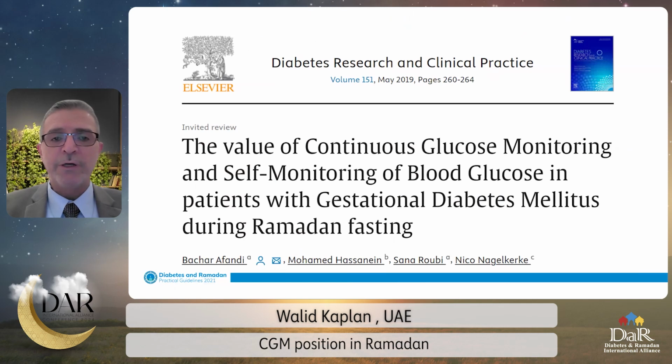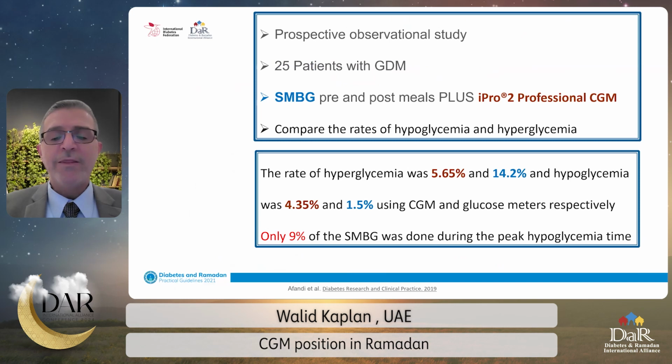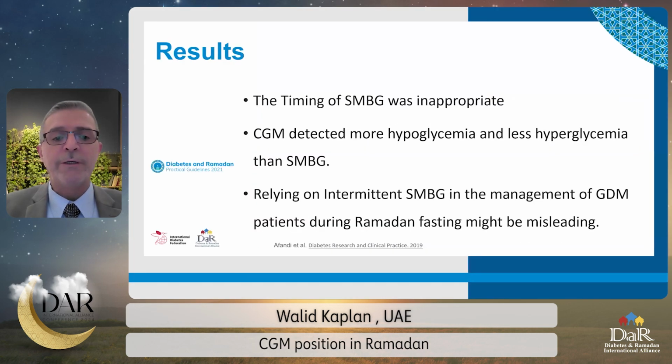Another study was done by Dr. Afandi and Hassanein on pregnant women with GDM who were asked to use CGM and SMPG. By comparing both readings, they found that there was more hypoglycemia detected by using CGM and more hyperglycemia by using SMPG. So the SMPG was done more selectively than recommended. Actually, they concluded that only 9% of the SMPG were done during the hypoglycemic peak time. In their conclusion, relying on intermittent SMPG in the management of GDM patients during Ramadan fasting might be misleading.